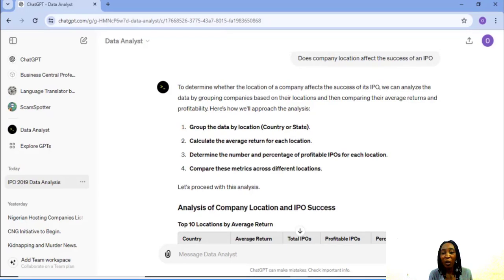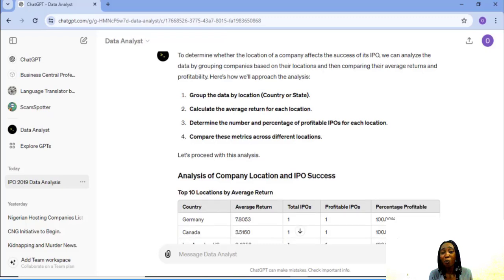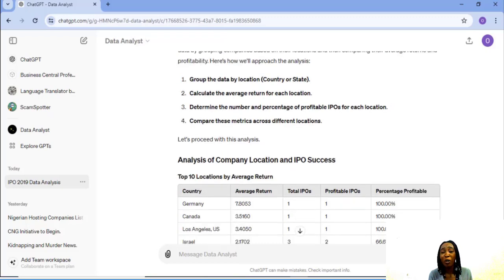So it says group the data by location, country or state, calculate the average return for each location, determine the number and percentage of profitable IPOs for each location, compare these metrics across different locations. Let's proceed with this analysis.